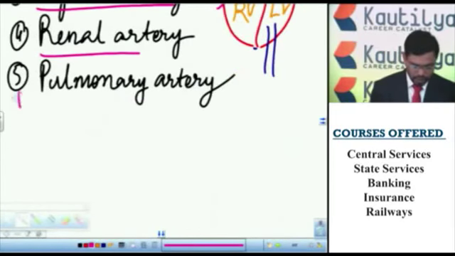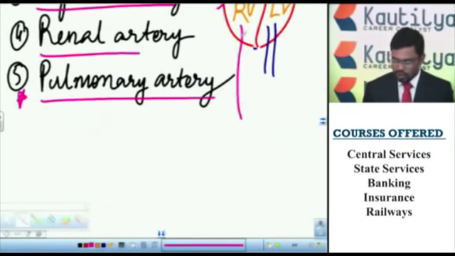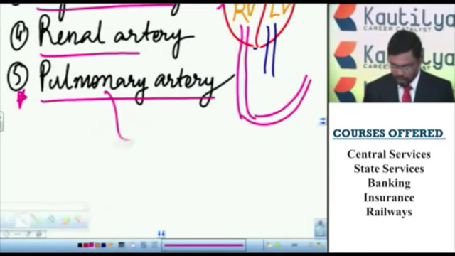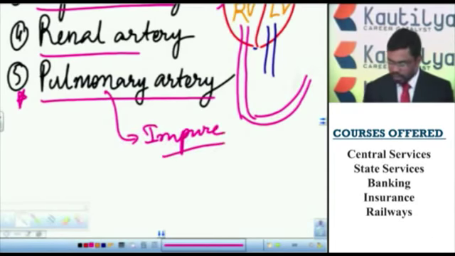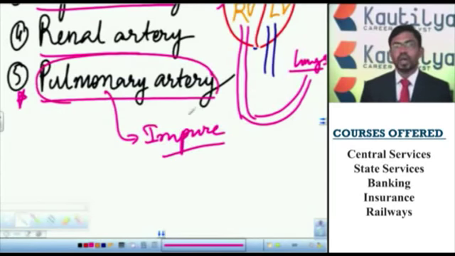And this is the exceptional case. You have to remember, it is very, very important. Pulmonary artery: this pulmonary artery starts from the right ventricle and carries impure or deoxygenated blood to the lungs. This is the exceptional case. This pulmonary artery carries impure blood or deoxygenated blood from the right ventricle to the lungs.